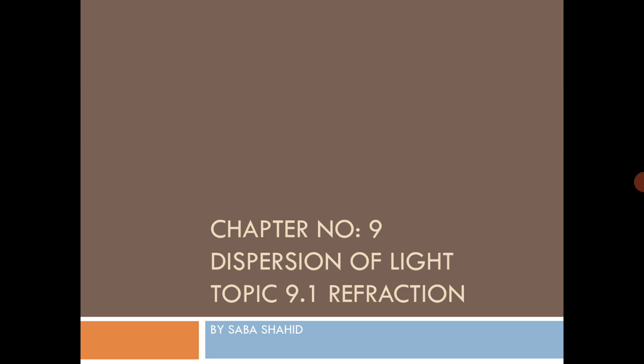Today we are going to start chapter number 9, that is dispersion of light. What is dispersion of light? Dispersion means spreading of light. Today our topic is 9.1, that is refraction. And I am your teacher Sabah Shahid.